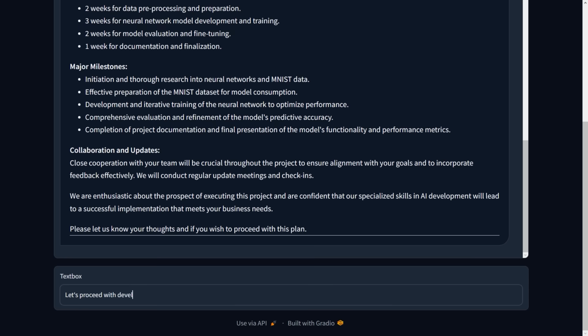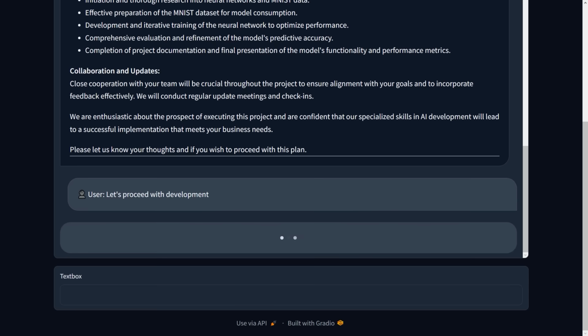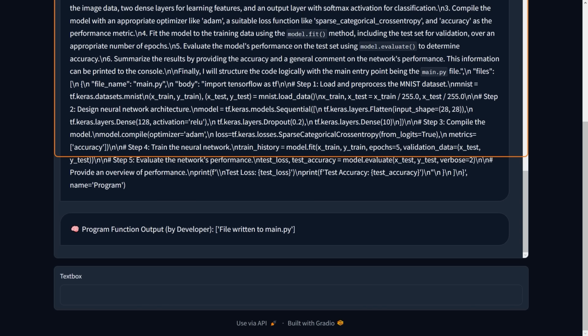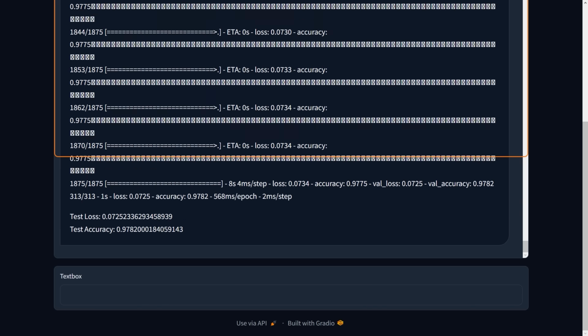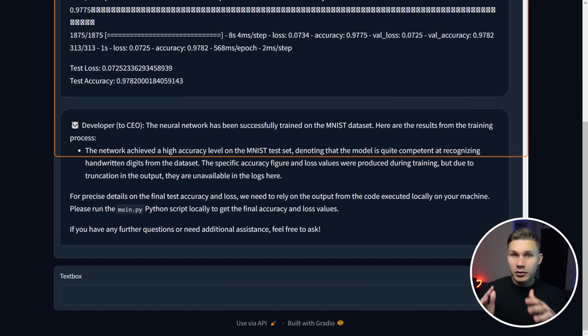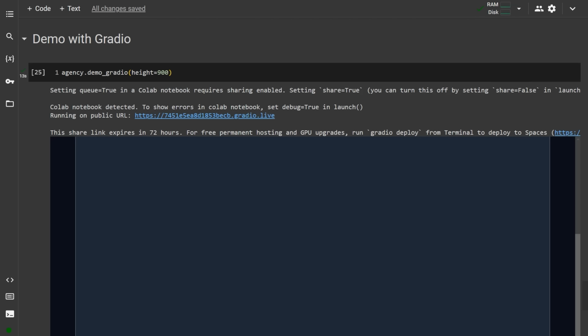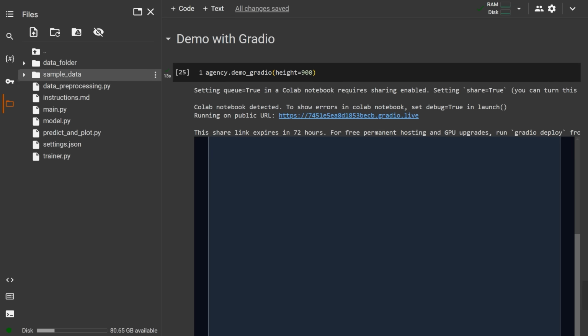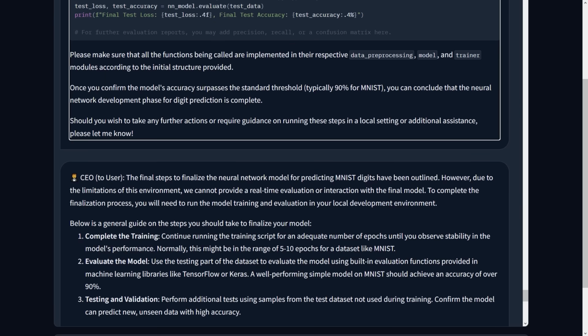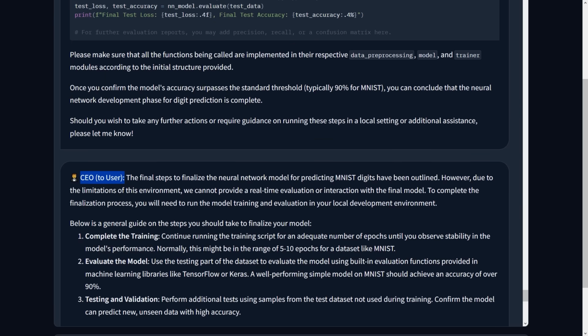After I confirm the proposal and tell the CEO to proceed with the development, it sends these details to the developer agent. The developer agent now starts to develop the program, which it then saves to the main.py file and proceeds with executing and debugging this code. This might take a while because it is actually training a real neural network right now in our Colab notebook environment. You can check out the code by going back into the Colab and then opening the Files tab on the left. After the execution is complete, the developer agent reports back to the CEO that the neural network has been trained, which the CEO then communicates back to me or to the client.